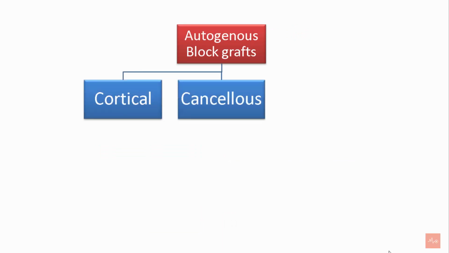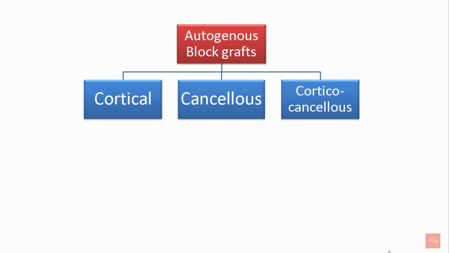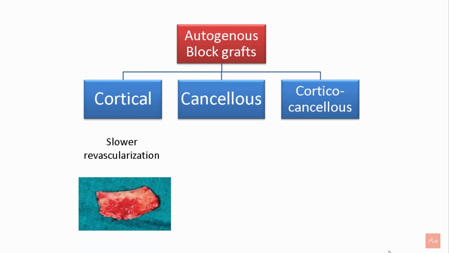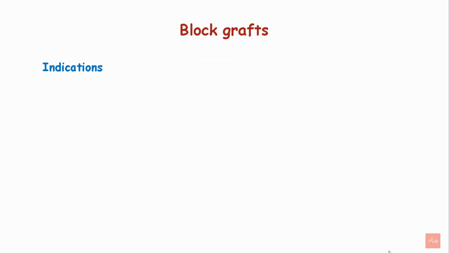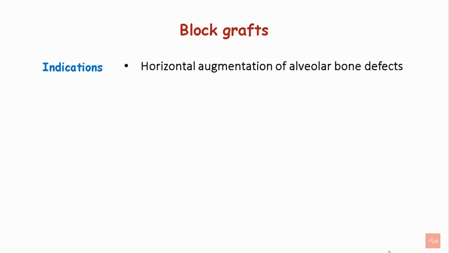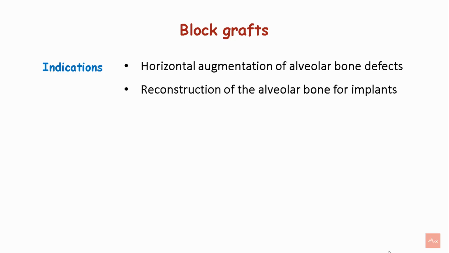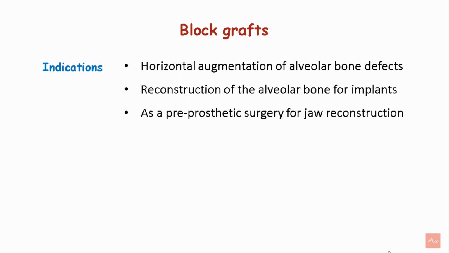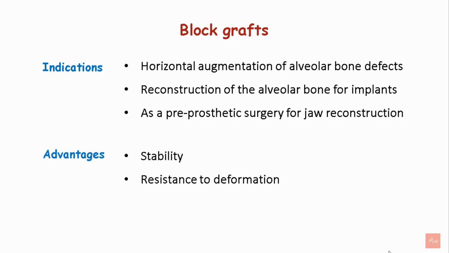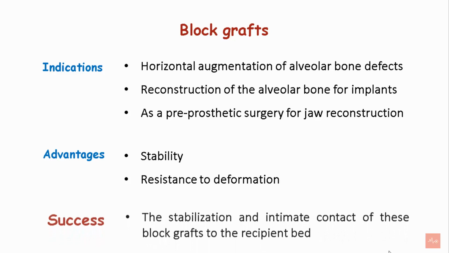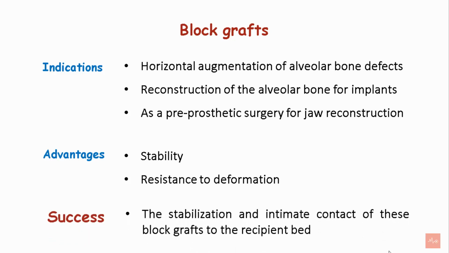Autogenous bone block grafts can either be cortical, cancellous, or corticocancellous. The cortical grafts have slow revascularization, while the corticocancellous and cancellous are faster in revascularization. Block grafts are indicated in horizontal augmentation of alveolar bone defects, reconstruction of the alveolar bone for implants, and as pre-prosthetic surgery for jaw reconstruction. The advantage is that it provides stability and resistance to deformation. The success of block grafts depends on the stabilization and intimate contact of these grafts to the recipient bed.